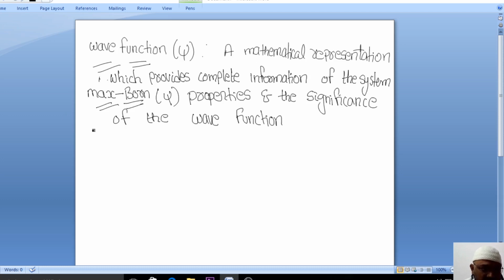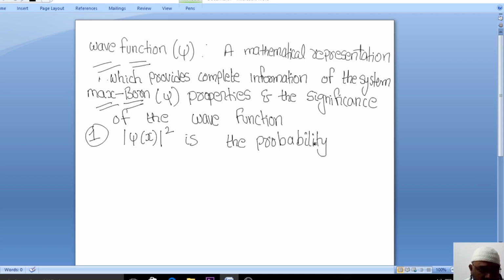The first important thing that they have given us: mod of psi of x, mod square. This is the probability density of the particle.